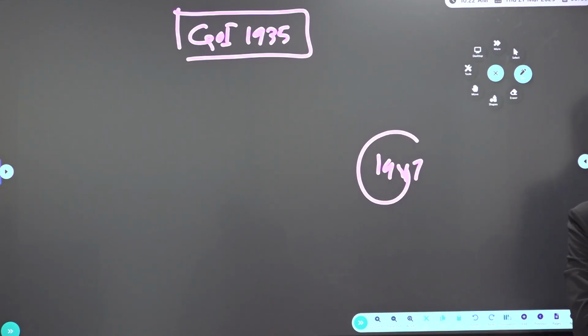Again, on 26th November 1949, we, the people of India, solemnly resolve, hereby enact and adopt; it came into force on January 26, 1950. What is the reason for January 26th? At the Lahore session of 1930, Purna Swaraj was celebrated on January 26, 1930. That's the reason for January 26, 1950.